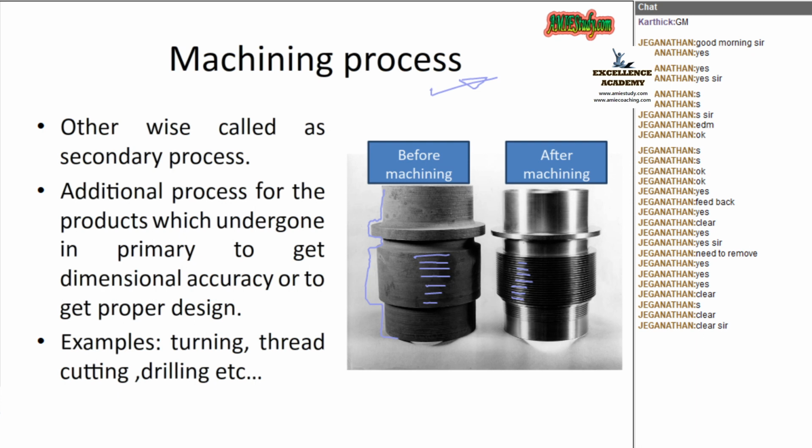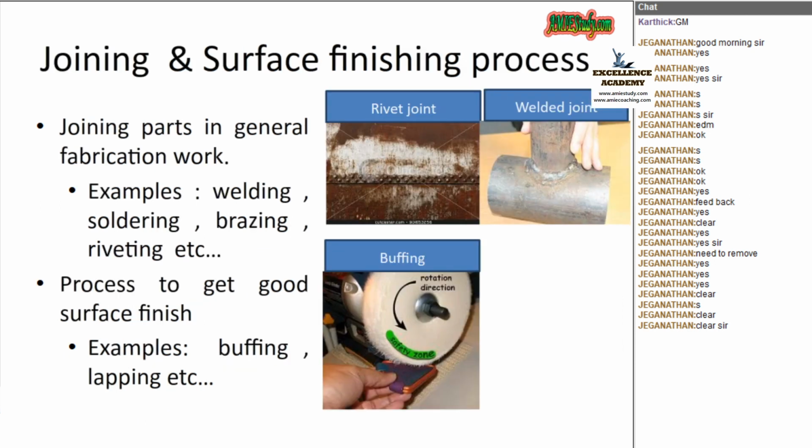In the case of the second one, after the primary machining process, we will not get the proper dimensions or proper design. Then we have to go for a secondary process, and that secondary process is called the machining process. Examples are turning, thread cutting, drilling. Those come under the family of machining processes. Grinding, polishing, those also.